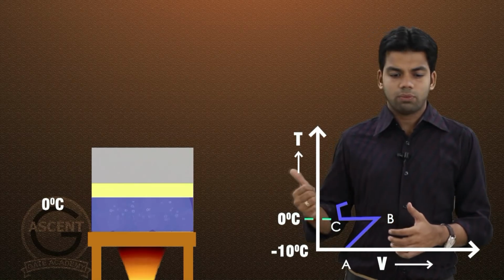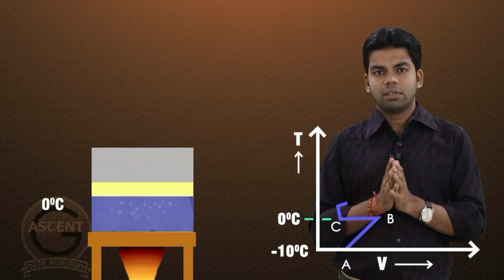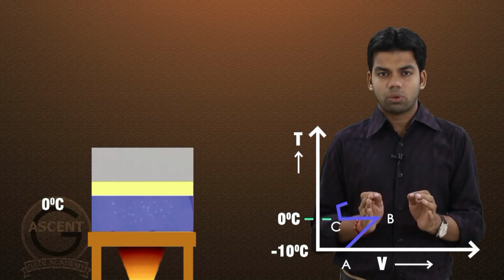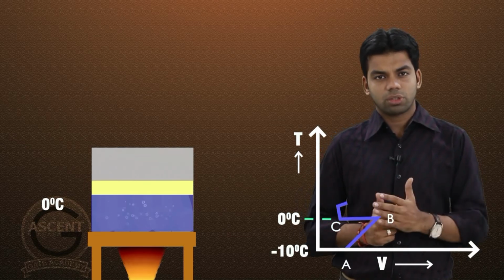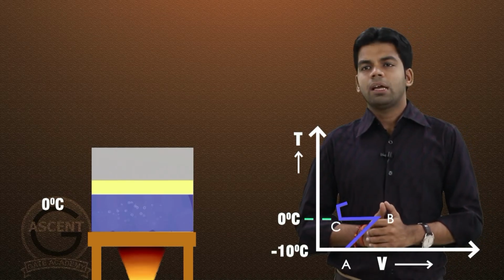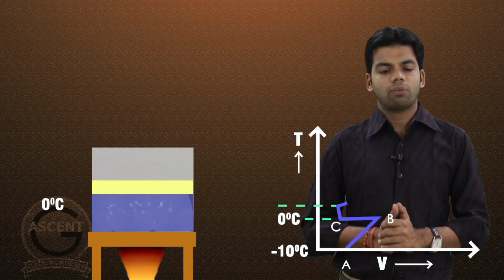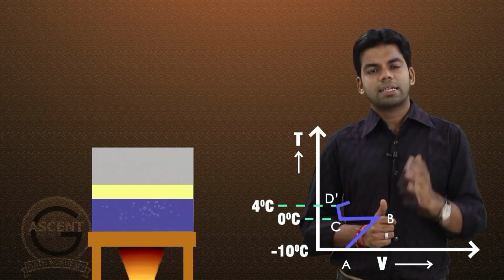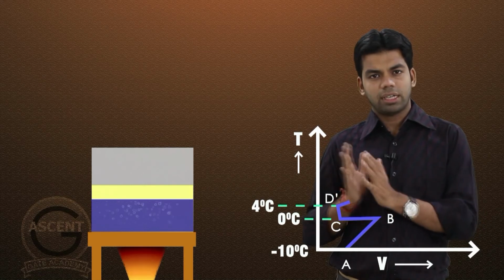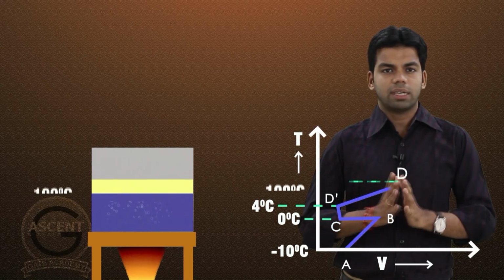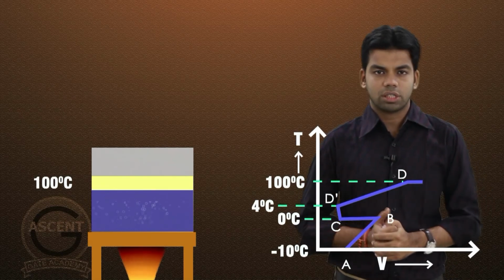Okay, so initially the volume increased from A to B. Now while changing its phase, obviously the temperature remains constant, but the volume will decrease. As you can see from B to C, the temperature is constant but volume is decreasing. Okay. Now water has certain specific properties: at 4 degrees centigrade the volume of water is minimum. So up to 4 degrees centigrade the volume will further decrease, and after 4 degrees centigrade, on heating it again, the volume will continuously increase. The volume of water will continuously increase up to 100 degrees centigrade or saturation temperature.